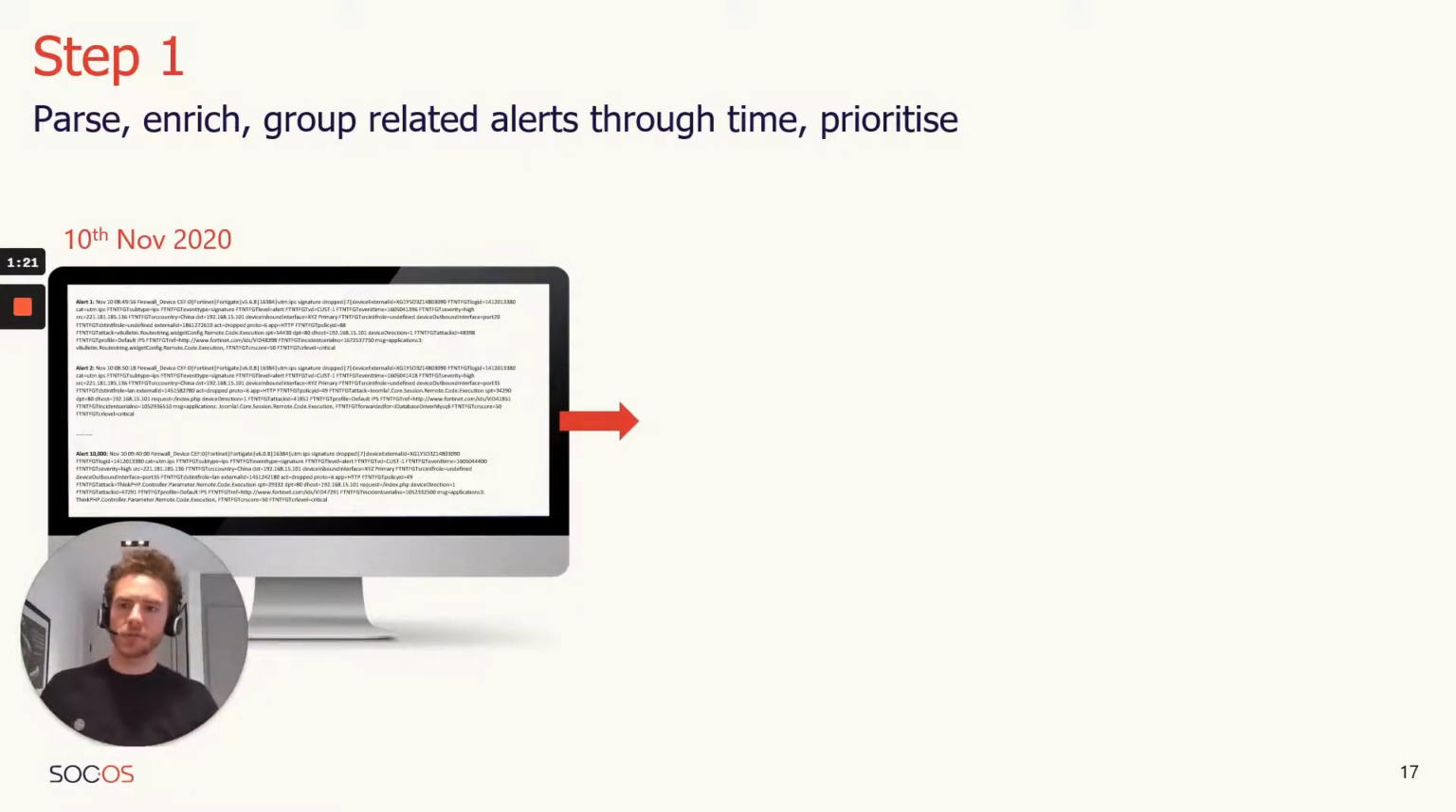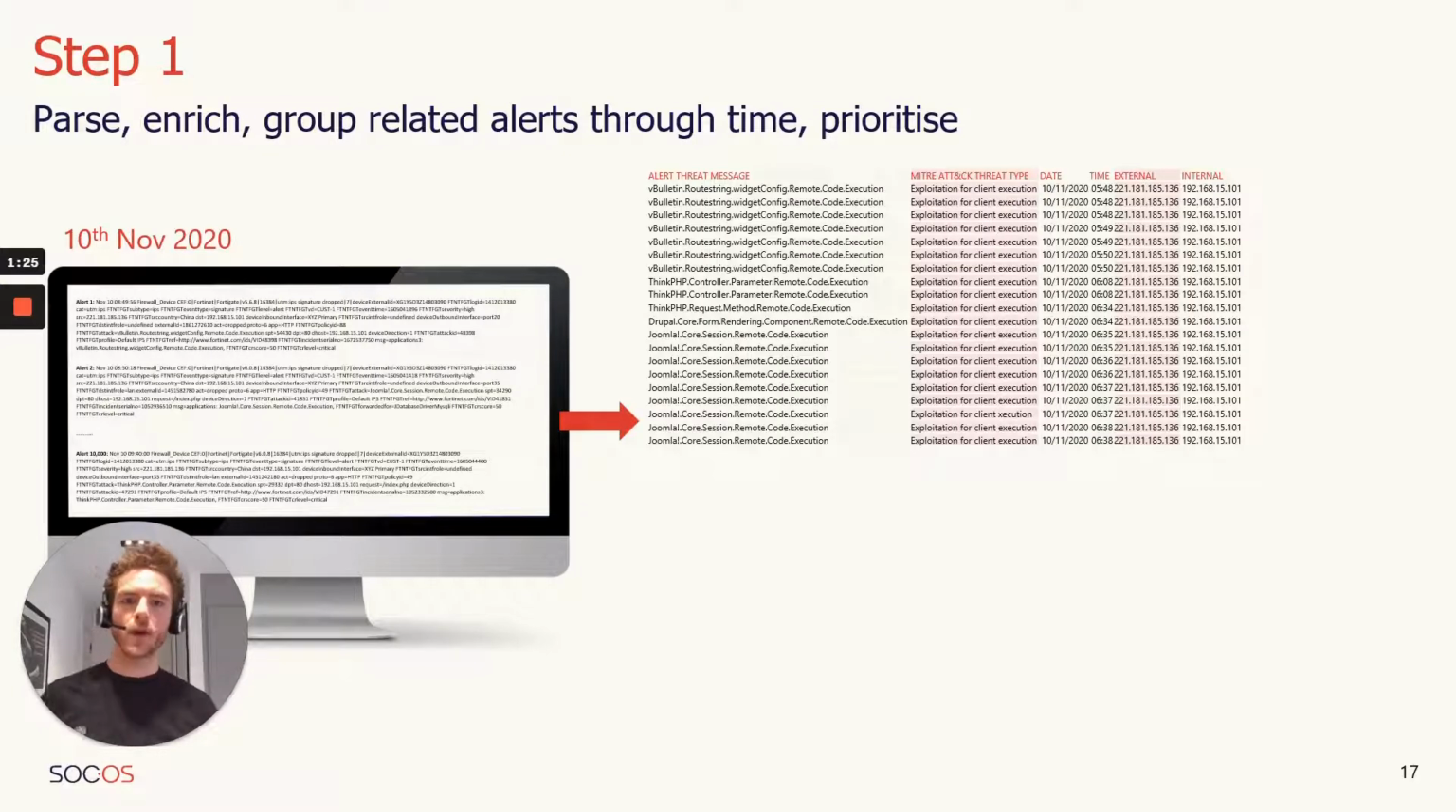So let's say 10th of November 2020, these 10,000 alerts have come in, and SOC has gone, I found 20 that I think are related to the same case, a unique cyber case. And so these 20 here, SOC has gone, well, yeah, they're related. And how it's doing that, and the thesis behind the tool, is all of these alerts are mapped to the MITRE ATT&CK. And so all of these share the same threat type. So this is a technique, exploitation for client execution. And they're all coming from the same external.